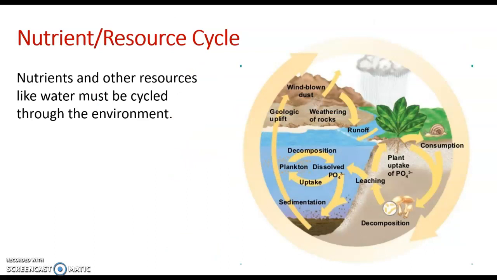So in addition to energy moving through ecosystems, we are also going to need to see nutrients and other resources cycled through an ecosystem to make sure that they're available to all organisms. And unlike energy that's input into the environment through sunlight and harnessed through photosynthesis and then lost through respiration and metabolism, nutrients are not added to the biosphere and then used up. All of the nutrients that exist now, all that there will ever be and all that there ever has been.